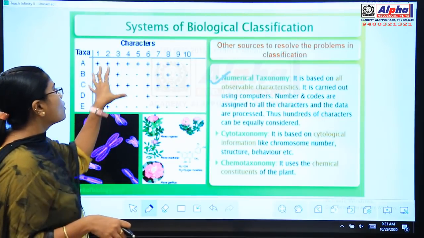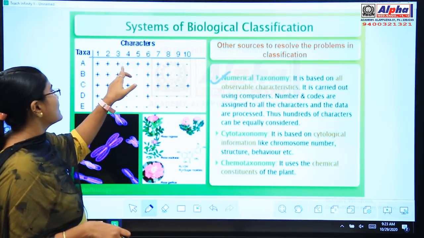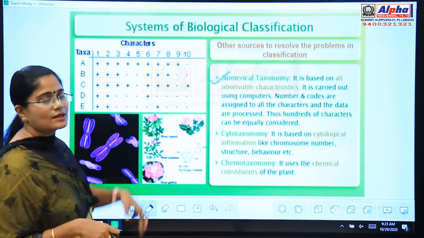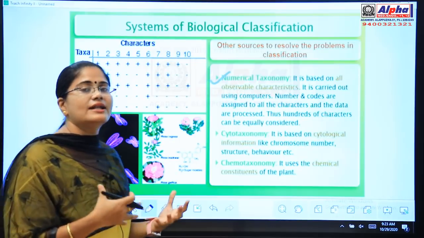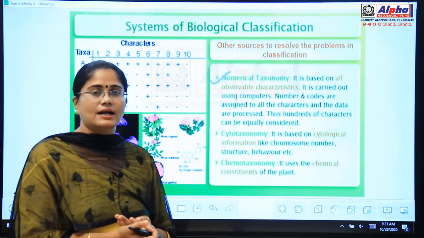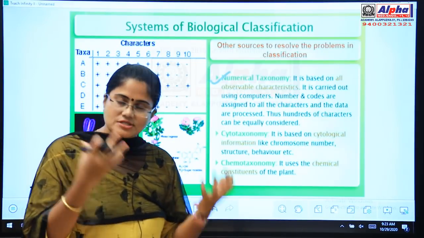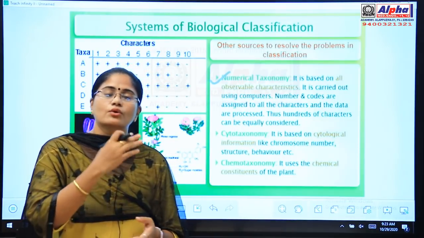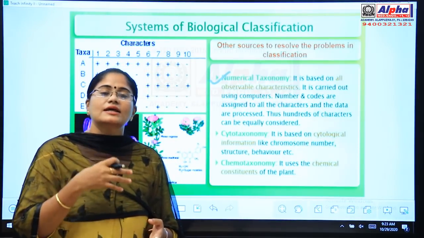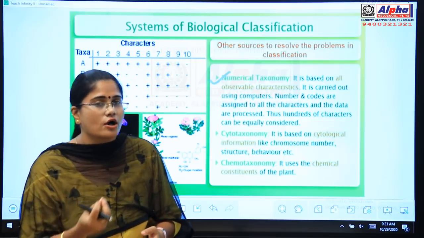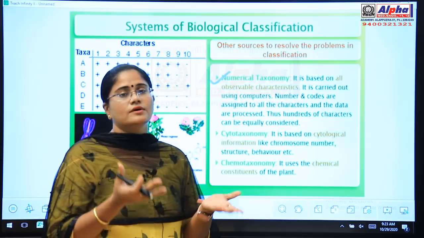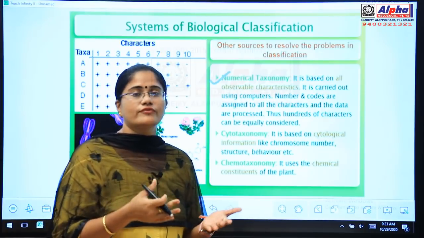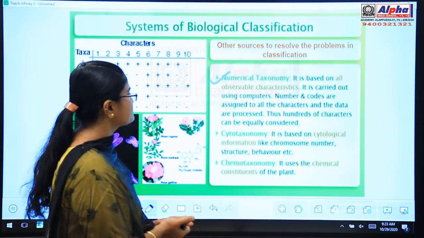Also codes will be there, see plus, plus, plus, and in between you can see minus also. These are the codes that we assign to different characters of a plant. So we will be taking the observable characters and grouping them by giving them certain numbers and codes, and these numbers and codes are stored inside a software or a computer system.